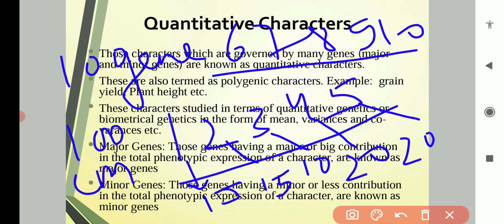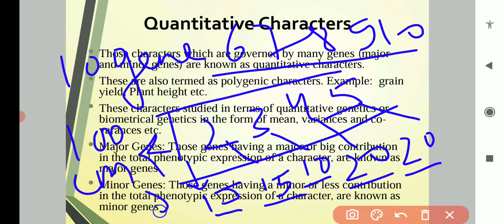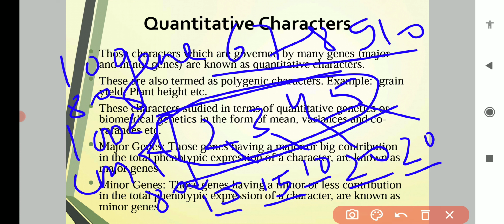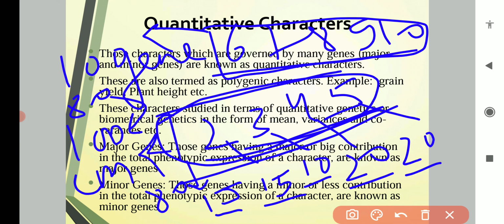So these 5 genes are the major contributors to plant height. If you add these, 15, 15, 30, then 40, 50, 60, 70, 80, a total of 80% expression is governed by these 5 genes. So 80 centimeter plant height is governed by these 5 genes, and the remaining 5 genes contribute only 20% of the expression.